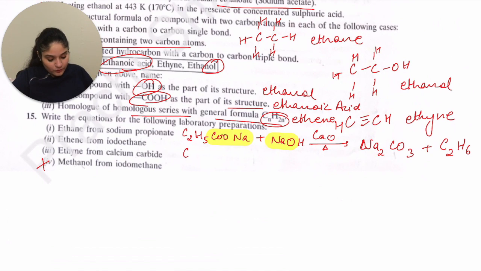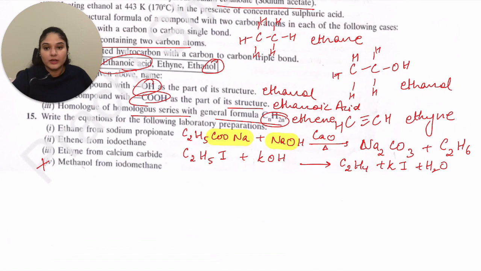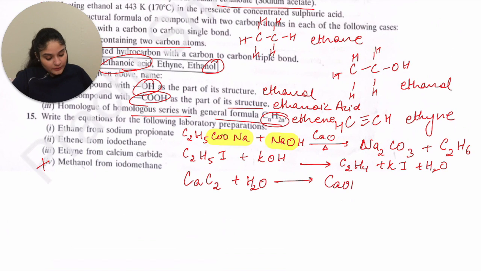Now the next is ethene from iodoethane. So that would be C2H5I plus KOH. That will give you C2H4 plus KI plus water. I hope that much makes sense. The third one is ethyne from calcium carbide. So calcium carbide is CaC2 plus water, and that will give you Ca(OH)2 plus C2H2. And that's it.